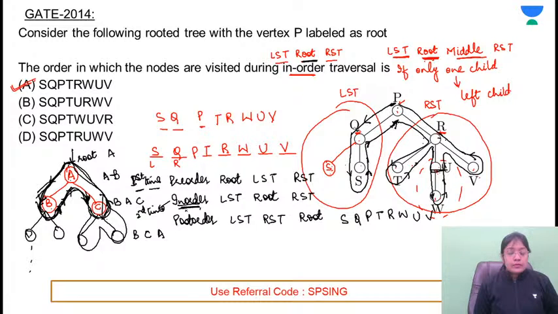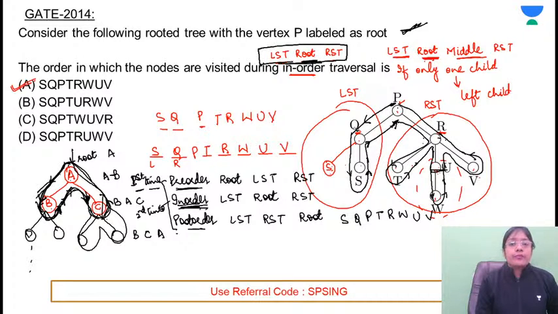Is this clear? So if any tree is given to you, you can follow this approach. For the first time, if it is visited, that will be behaving as a pre-order. Second time, if it is visited, it will be behaving as the in-order. Third time, if it is visited, it will be behaving as a post-order. So anyhow, with both the approaches, this is also correct. With both the approaches, you will be getting option A as the answer. And if anything else is given to you, then don't get confused. Just follow this approach. To verify this, you can consider any binary tree and you know how to traverse binary trees. You will automatically get the answer.